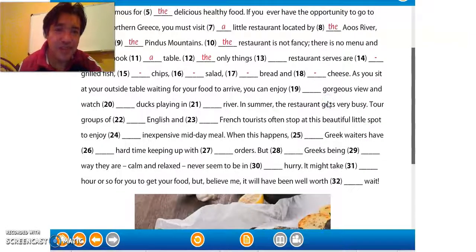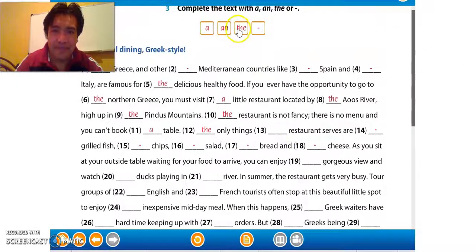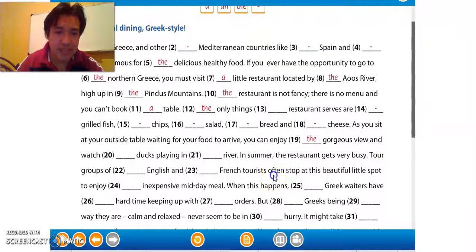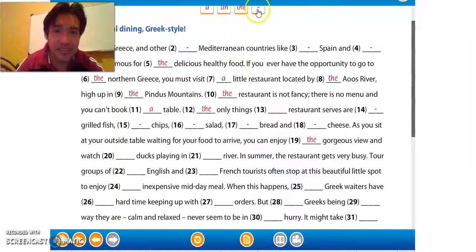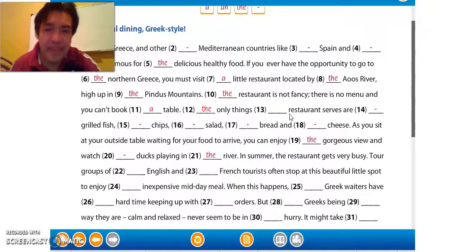As you sit at your outside table waiting for your food to arrive, you can enjoy the gorgeous view and watch dogs playing in the river. The river because there is only one over there. In summer, the restaurant gets very busy.